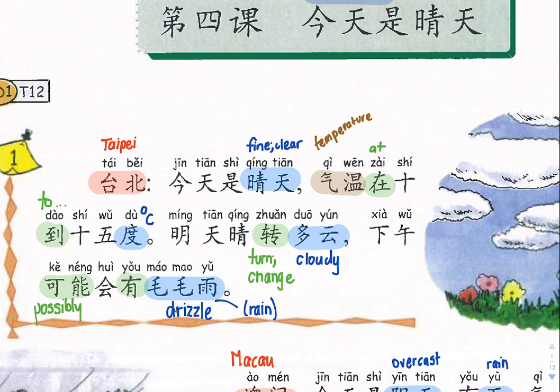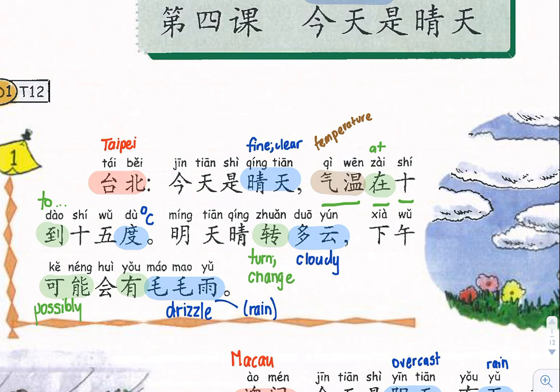So 今天是晴天，气温在10到15度. So this sentence at the beginning: Today is fine and clear. The temperature is at 10 to 15 degrees Celsius.